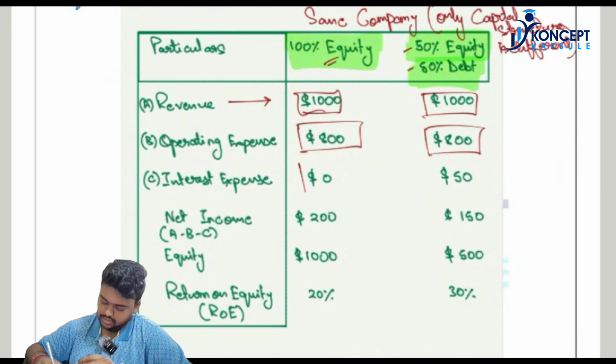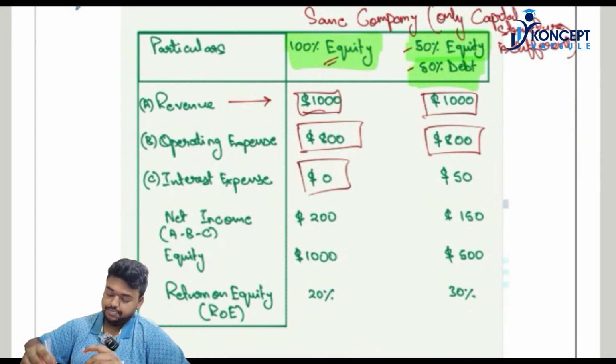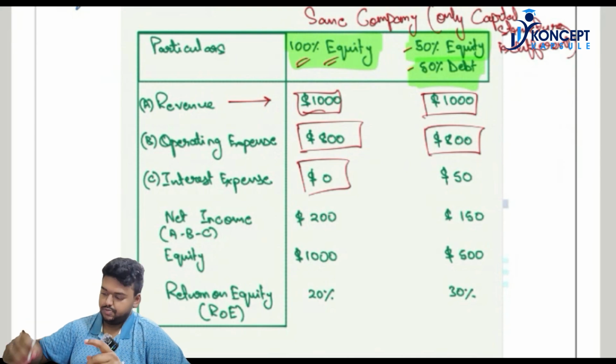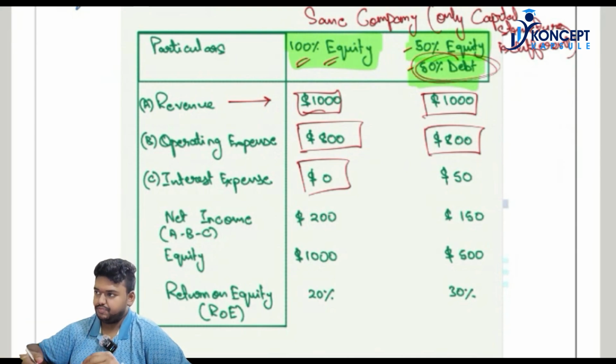Interest expense: since in the first case the company is 100% equity owned, there will be no interest expense. However, since in the second situation the company has 50% debt, the company has $50 as interest expense. Okay.